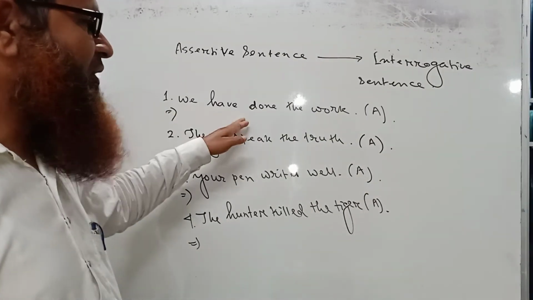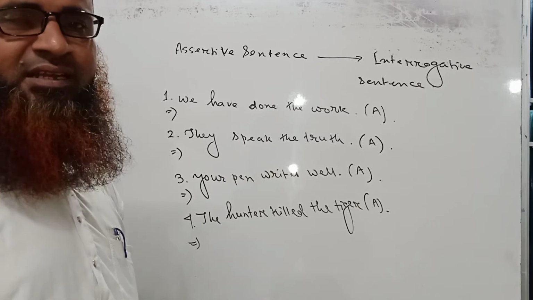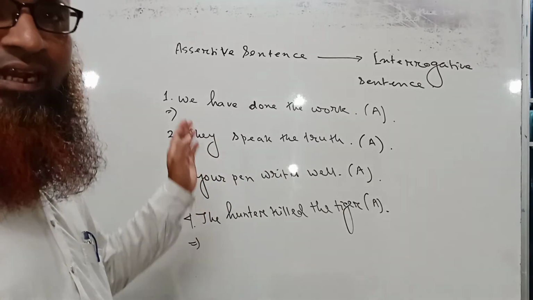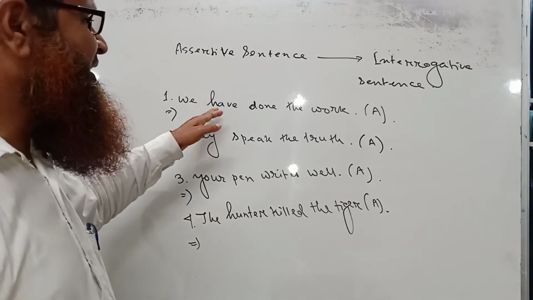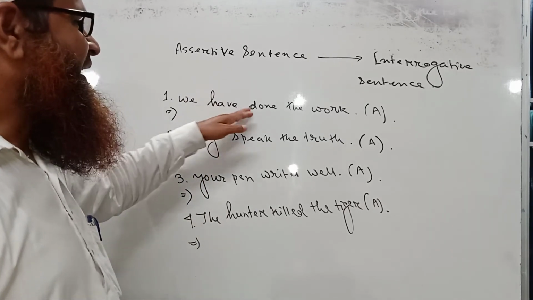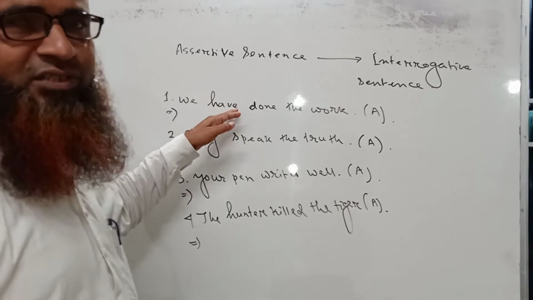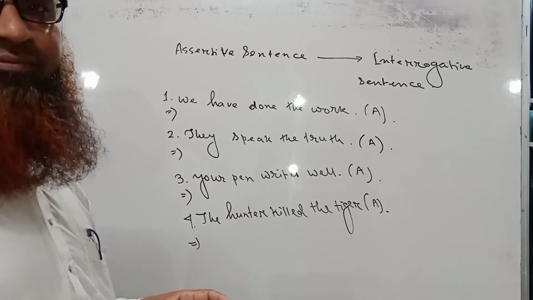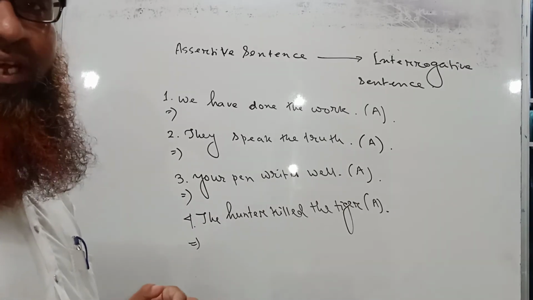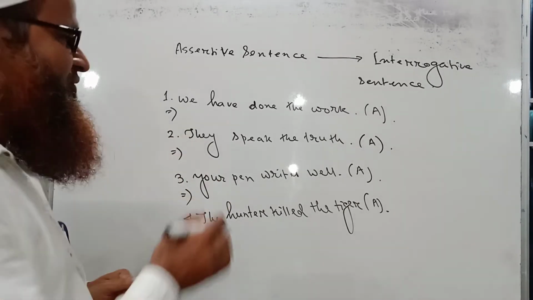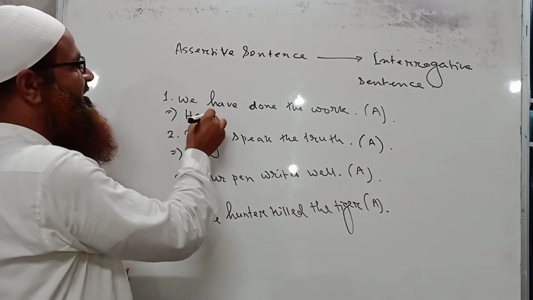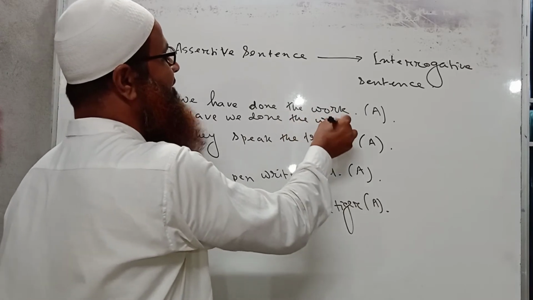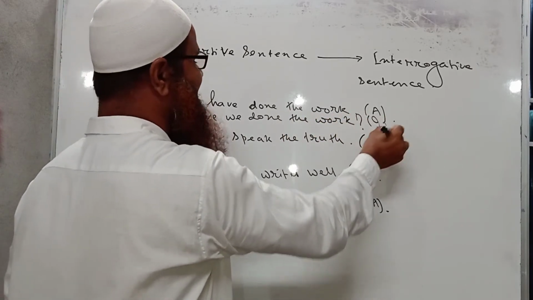So we have done the work. This is a very simple sentence, and we have to turn it into interrogative. And how should we turn it into interrogative? Here we have to see that the sentence has an auxiliary verb, and that is have. So to make a sentence interrogative, we have to put the auxiliary verb before the subject. So have should be put before the subject. Have we done the work? It will be an interrogative sentence.